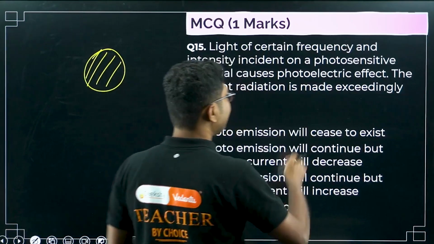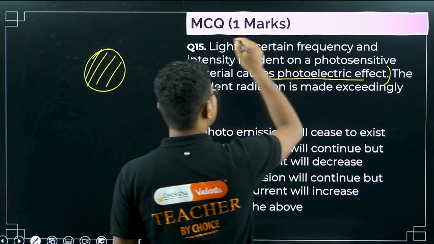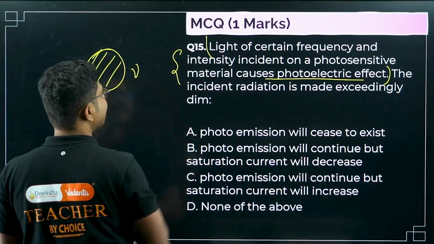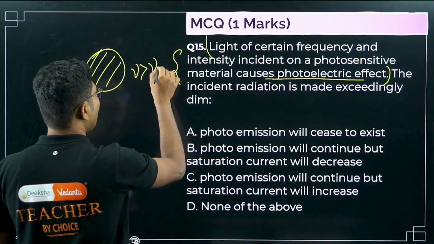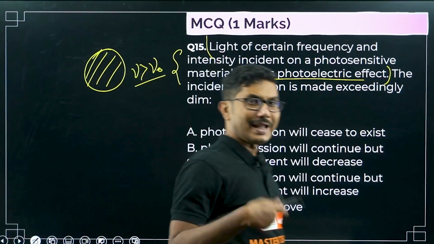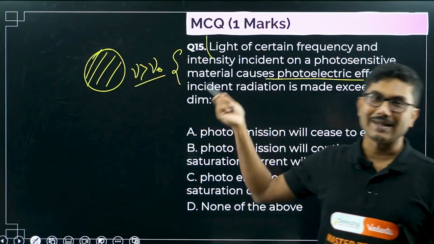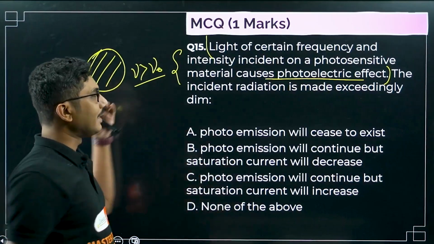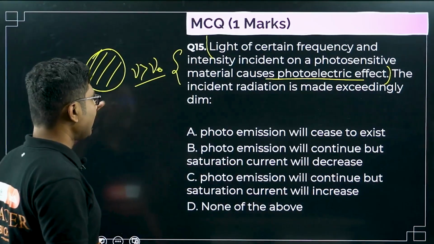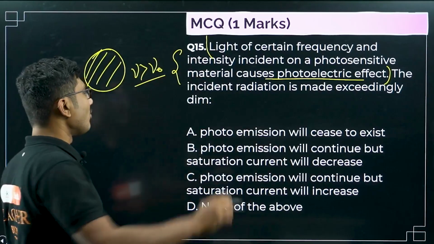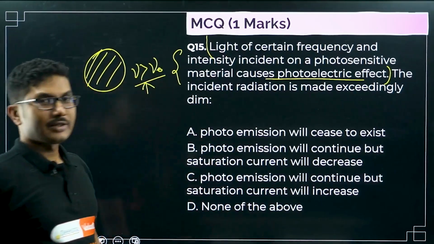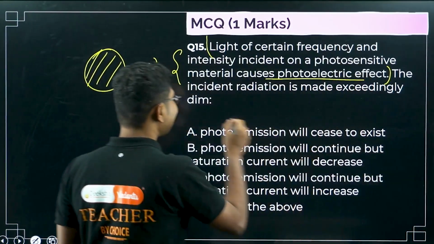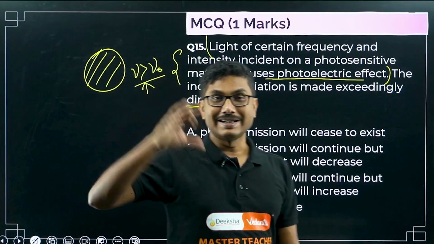What is the meaning of the first part? The first part is only an introduction, where it says that the incident frequency is greater than the threshold frequency. If the frequency of light is less than threshold frequency, there will be no photo emission at all, and then this question is not meaningful. But they have said that there is photo emission, that means the incident frequency is greater than the threshold frequency. Now you have decreased the intensity. Exceedingly dim means the intensity is decreased.